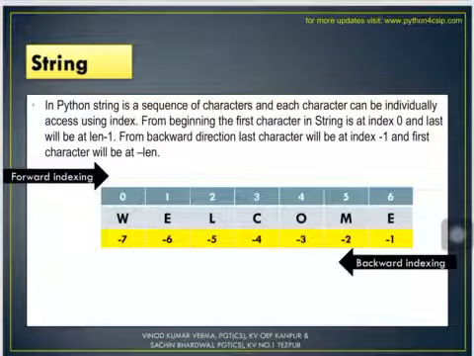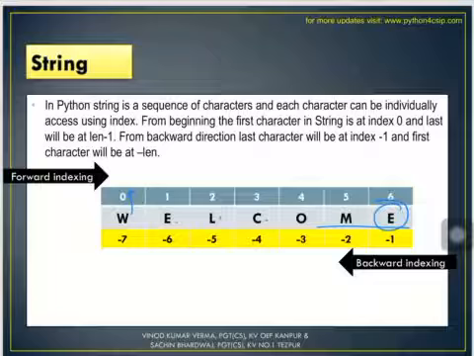See, if I take the string welcome, now you can see here W, the first character, is at the 0th place. The index value of the first character is 0, of the second character is 1, of the third character is 2, of the fourth character is 3, and so on. So the index of the last character in a string would always be n minus 1.